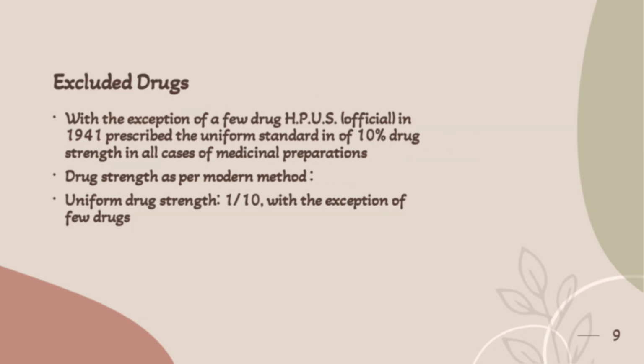With this, the problem with moisture content was solved, and almost every drug was given the drug strength 1/10, but a few drugs were excluded because of the problem of solubility, and those drugs were given different drug strength, unlike the uniform drug strength of remaining drugs.